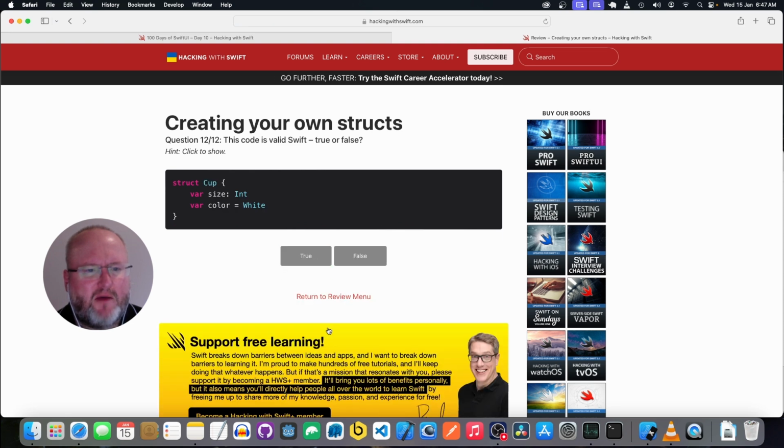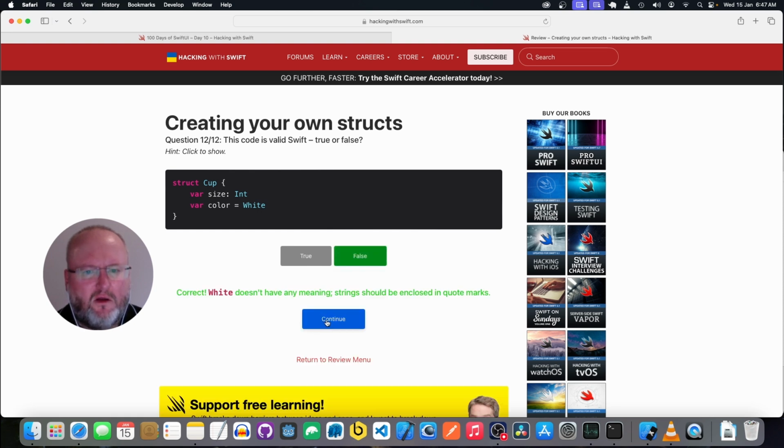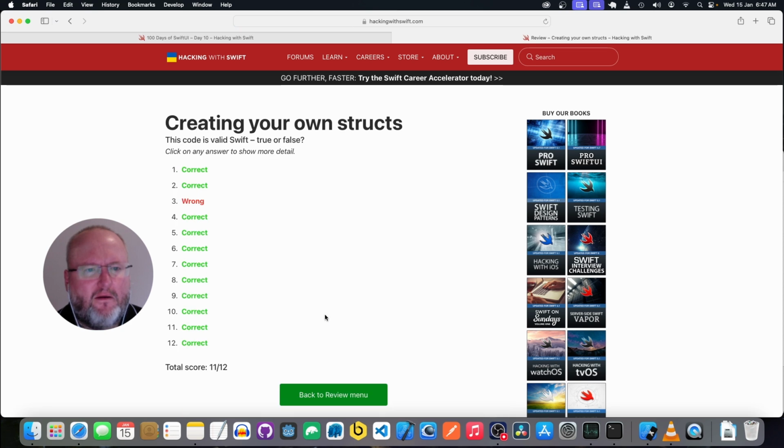Okay, we have a struct Cup with the property size of type Int and color. Okay, it's got white there, but it's not surrounded by quotes like it would for a String. And it just has white out of nowhere without defining it. So that would be not valid. Okay, one wrong. All right, let's move on to the next one.